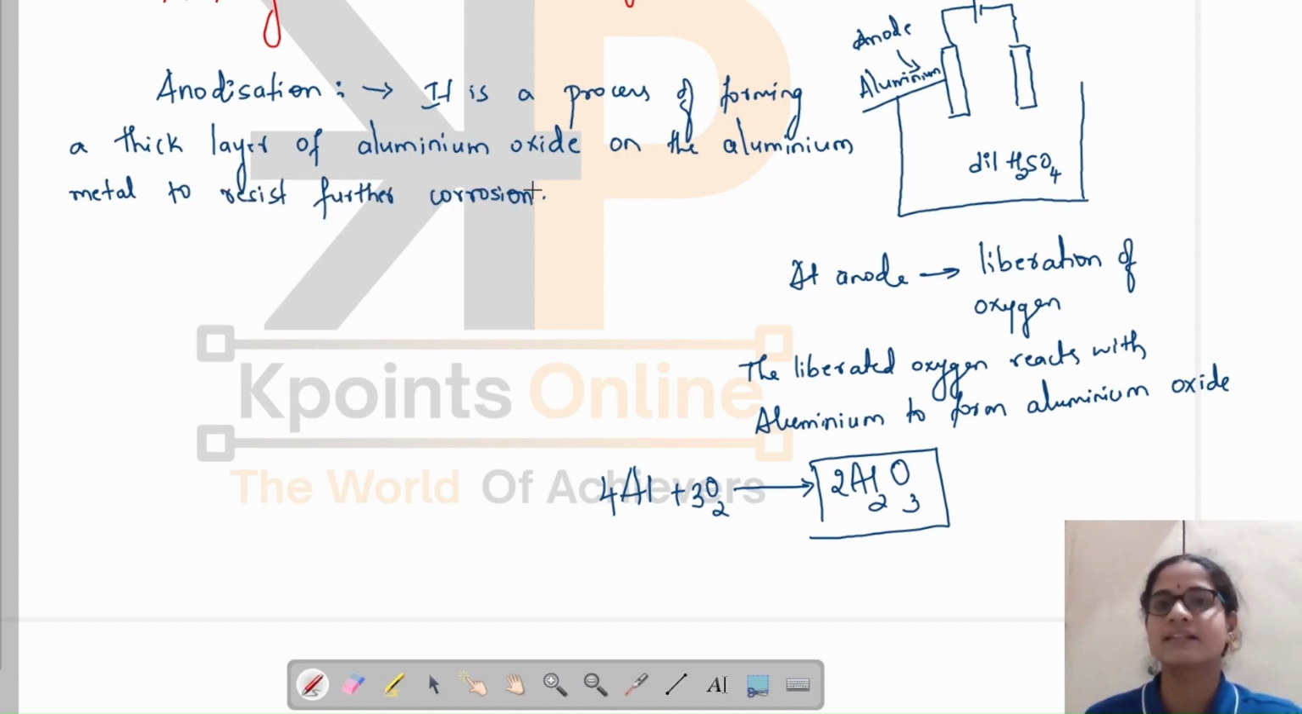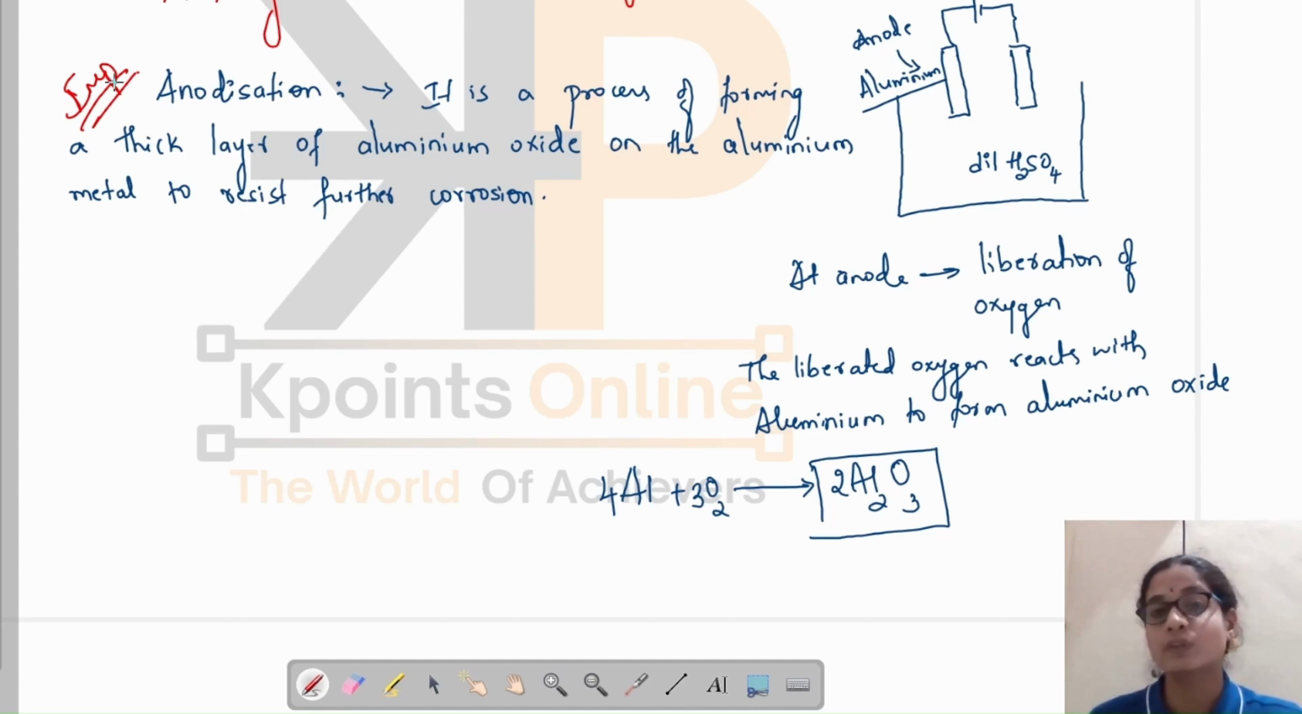So once this thick layer is formed on the metal, it will not undergo further corrosion, because of which the anodization process is used. It also resists the material from getting scratched, and a decorative look can be given after anodization. This is all about the reaction of metals with oxygen, and this is the point that is important. You should remember why anodization is done and on which metal it is done.